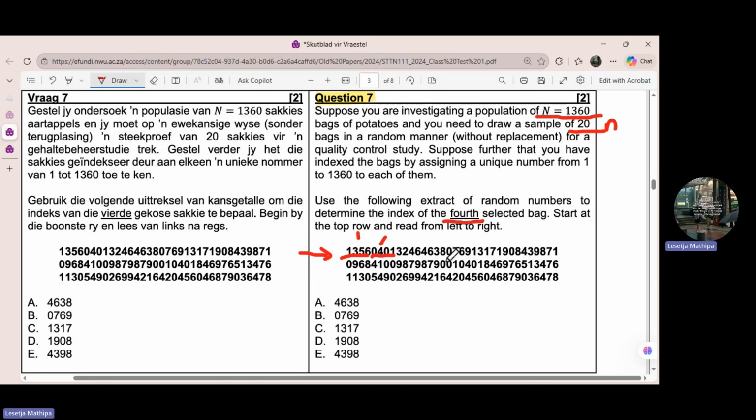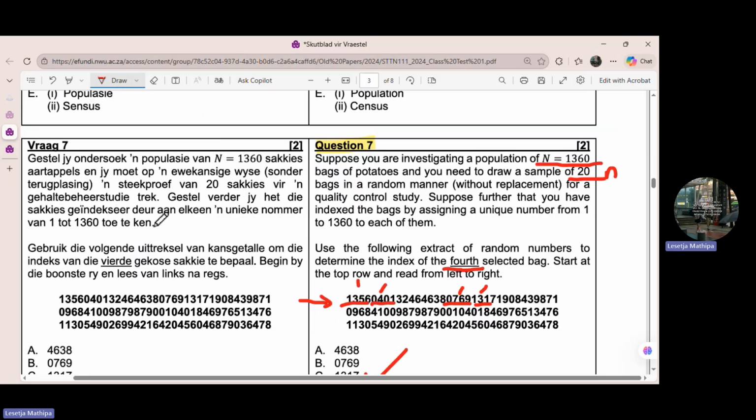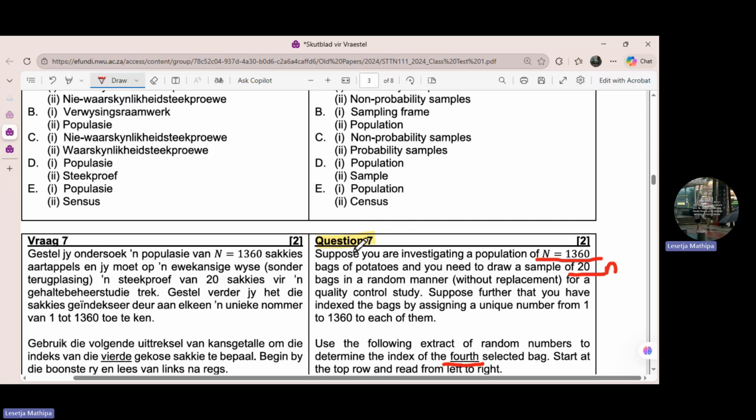0,769, that's 769. Number 3. Then 1,317. That's number 4 here. They want what? The fourth selected bag. So it's 1,317. Here it is. Option C. So yeah, you see, it's interesting. It's easy to solve those kind of questions.